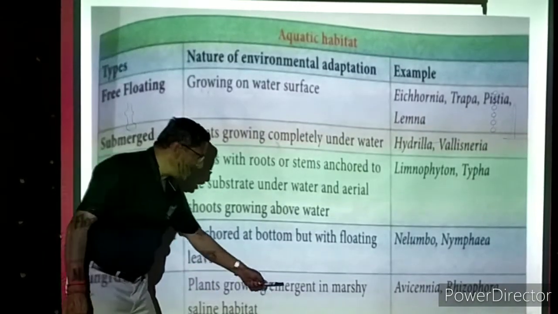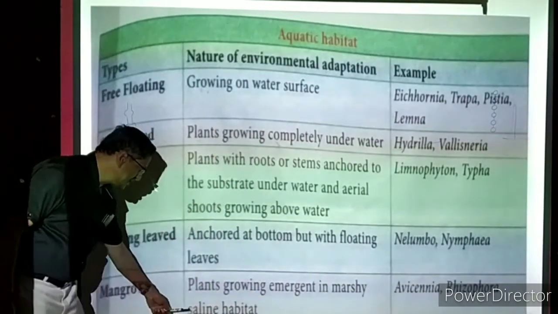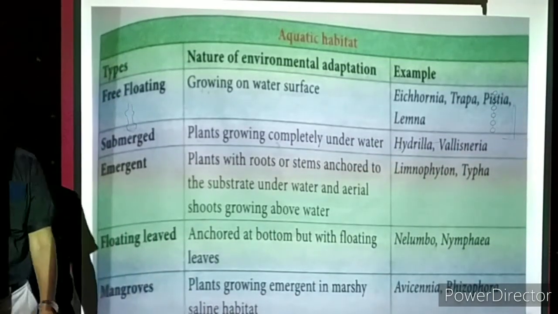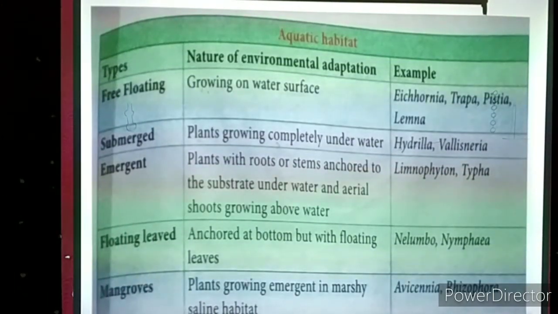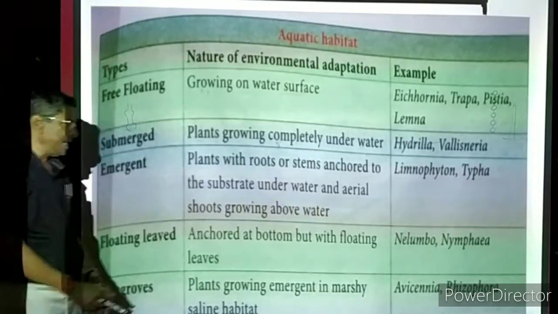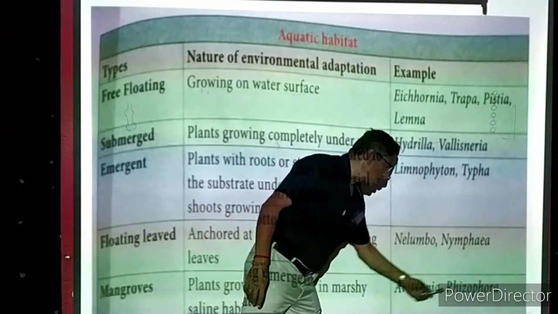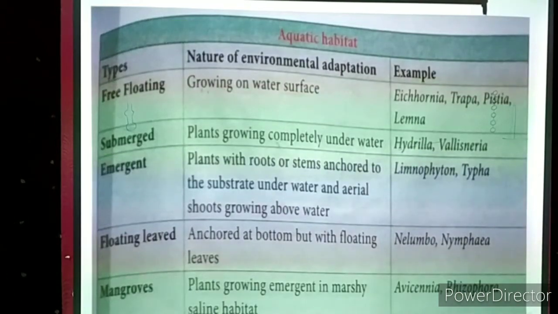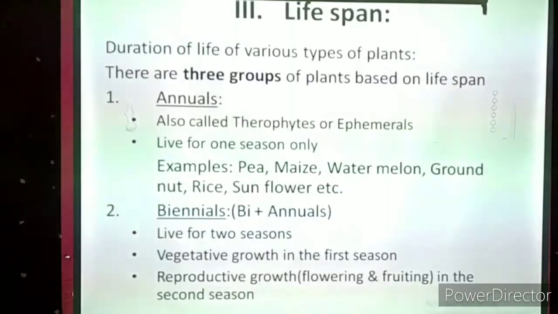Plants growing emergent in marshy saline habitat. Saline means salt water. Actually this marshy land you can find near the seashore where the backwater is present, there they will be growing. That is saline habitat. Now Avicennia, Rhizophora. These are the two types of plants which are in the marshy land. They are commonly called mangroves, mangrove trees.